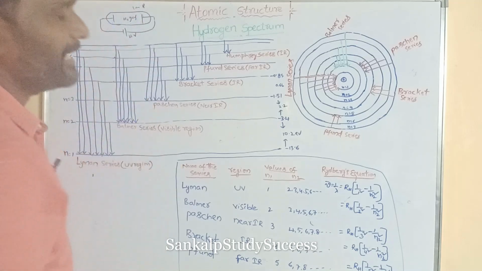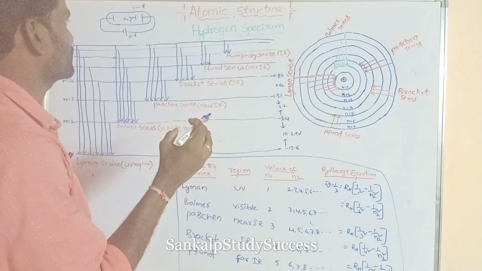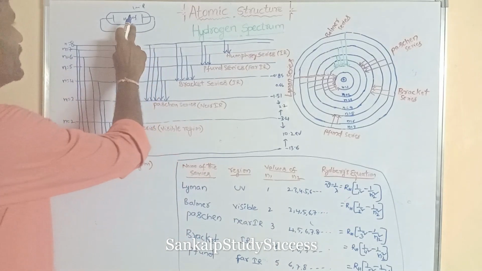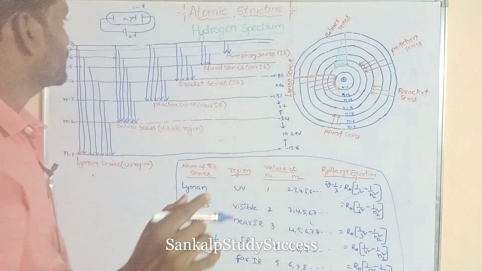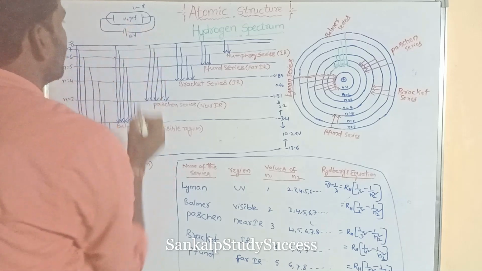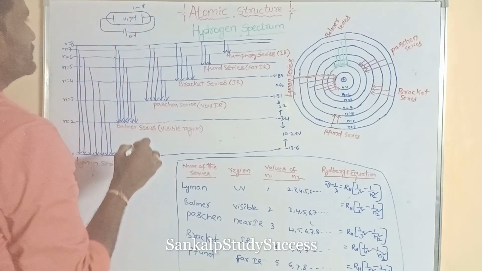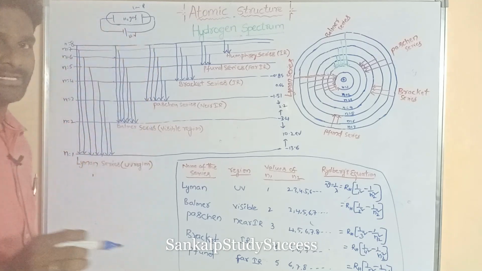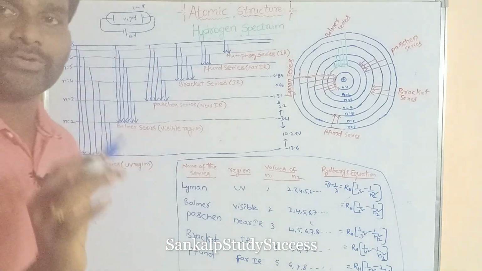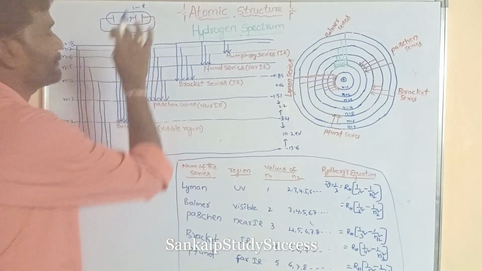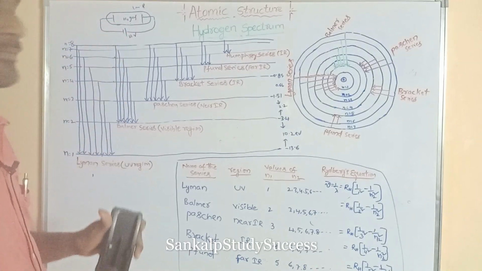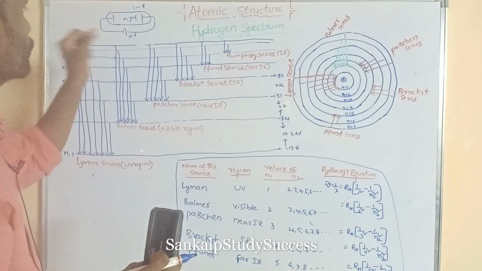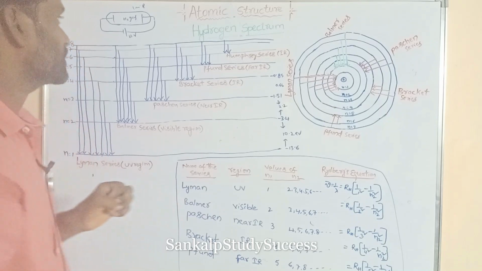This is said to be electrical discharge: hydrogen gas is taken in a discharge tube at low pressure and a high voltage is applied between the electrodes. This is passing of electric discharge through hydrogen gas.